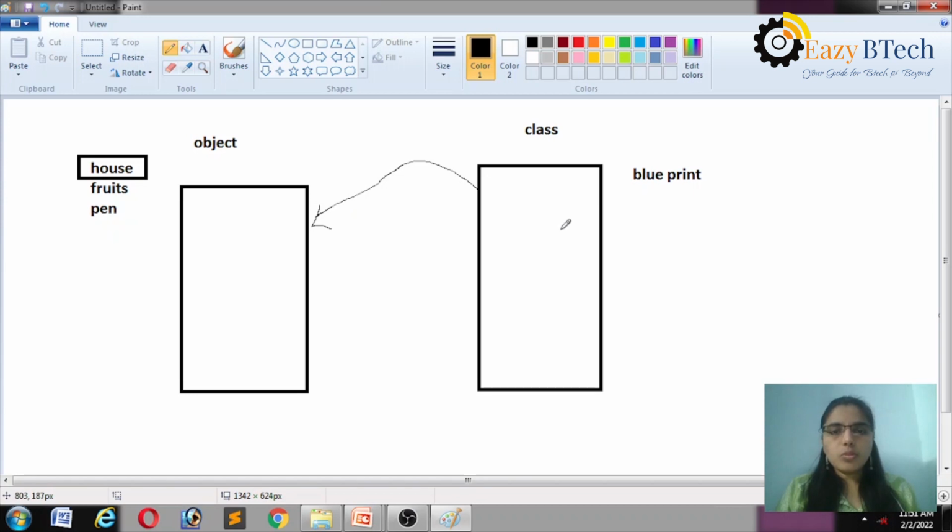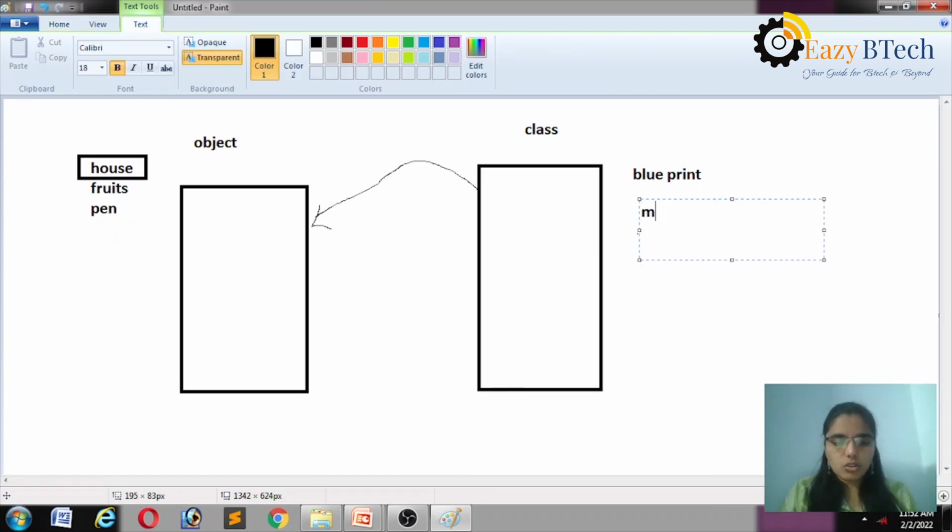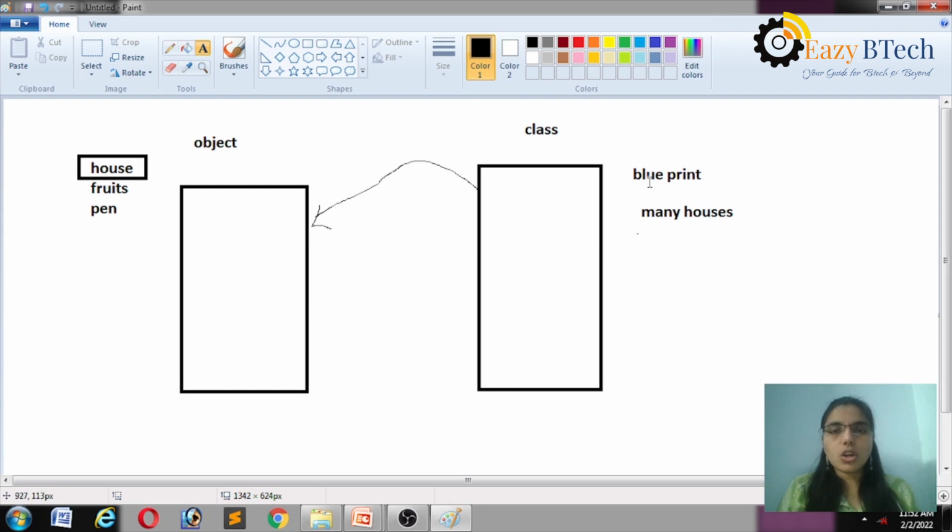This blueprint is used for many houses. Is it clear? It means one class contains many objects. We can access the methods and variables from the class by using an object.